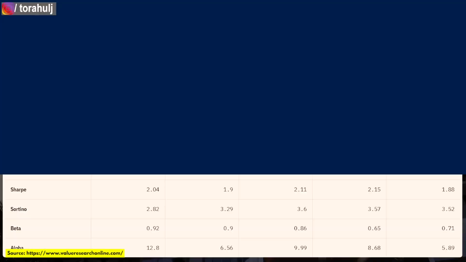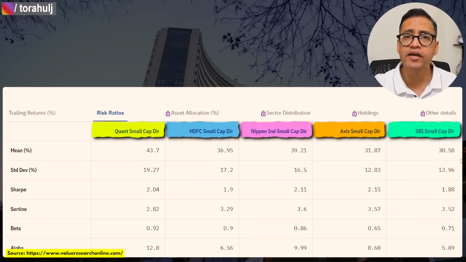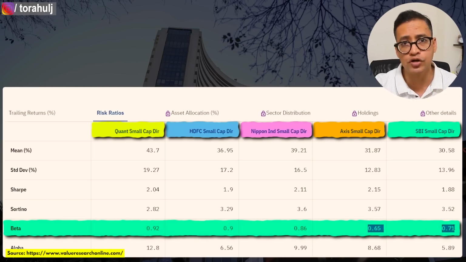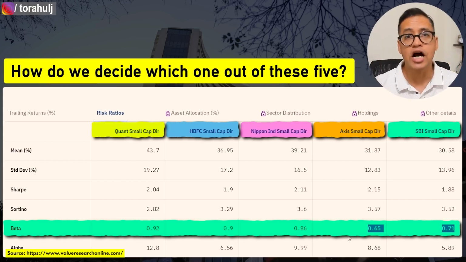And talking about risk, have a look at my screen. You will see Quant, HDFC, Nippon, Axis and SBI. If I compare these 5 mutual funds on beta as a parameter for risk, you will see that Quant, HDFC and Nippon have very high beta as compared to Axis and SBI small cap mutual fund. Therefore my view is that we need to select one out of Quant, HDFC and Nippon and one out of Axis and SBI, because that will give us stability on one hand and growth on the other. But the question is, how do we decide which one out of Quant, HDFC, Nippon and which one from Axis and SBI small cap fund?